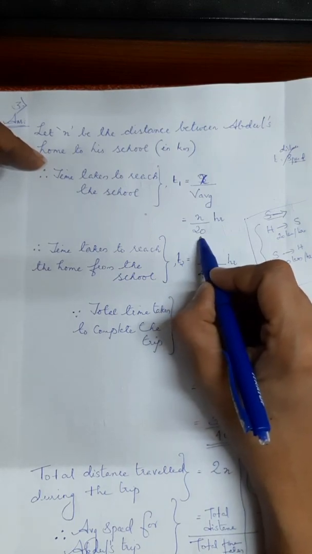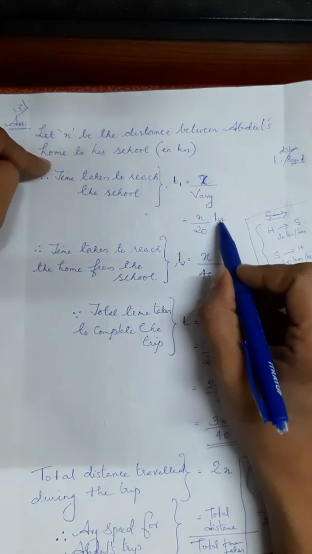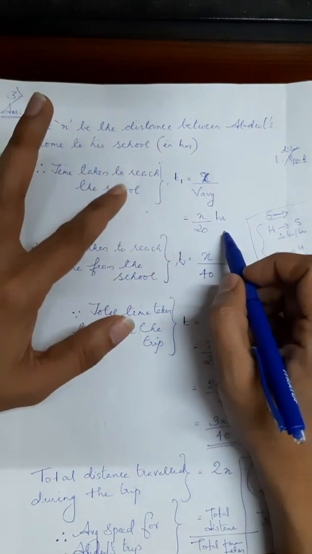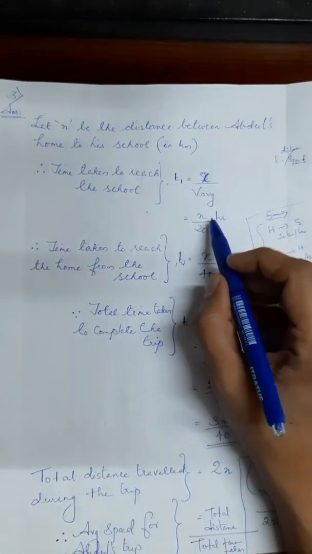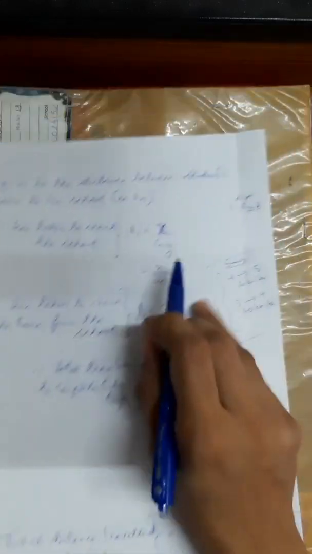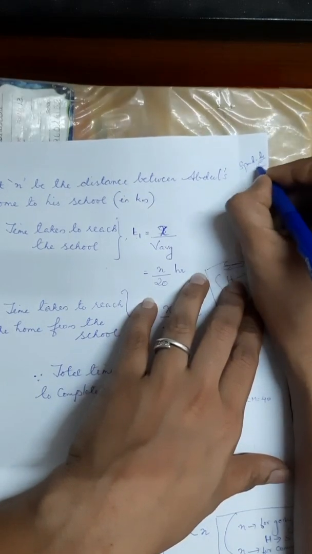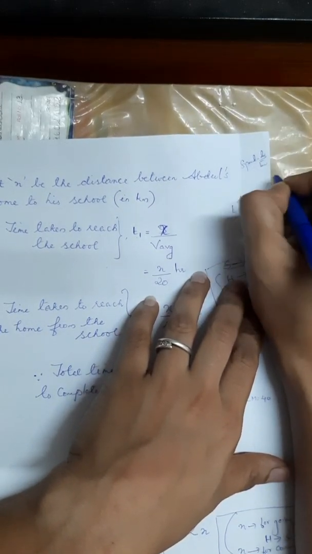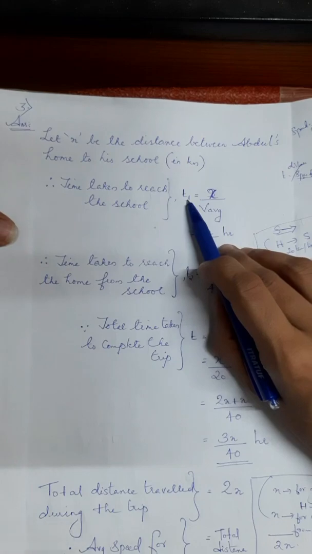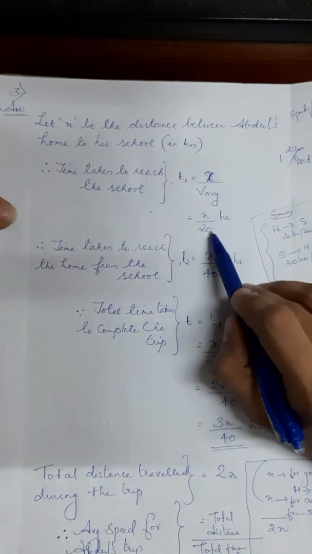Everything is given in kilometers per hour, so I am working in kilometers per hour only. Don't get tense about why hours are coming; we are not converting. So x by 20 hour will be coming, because time equals distance by speed. We know that speed equals distance by time, so time equals distance by speed. We write time T1, the time taken for Abdul to reach the school from home. That is T1 equals x by average speed, x by 20 hour.